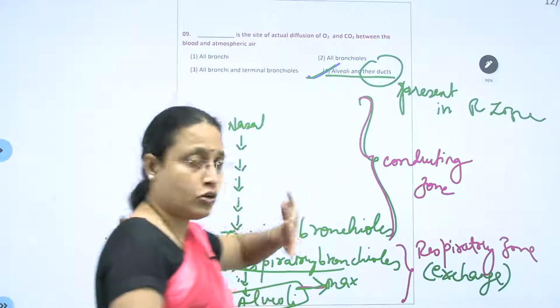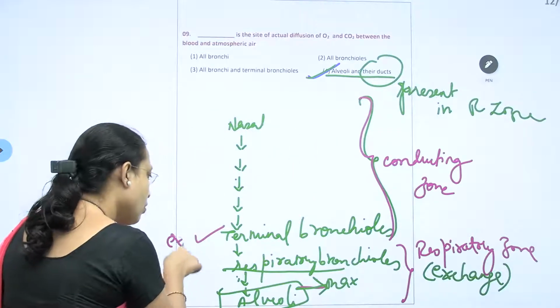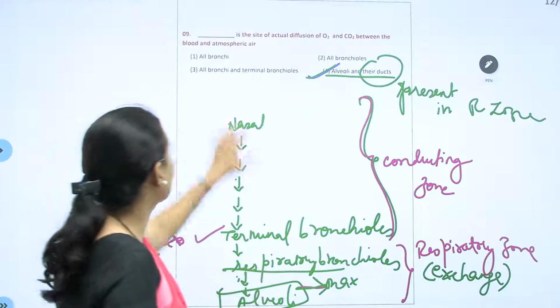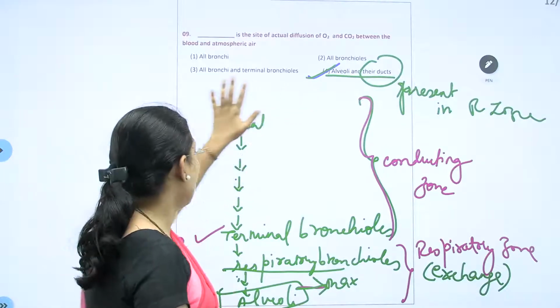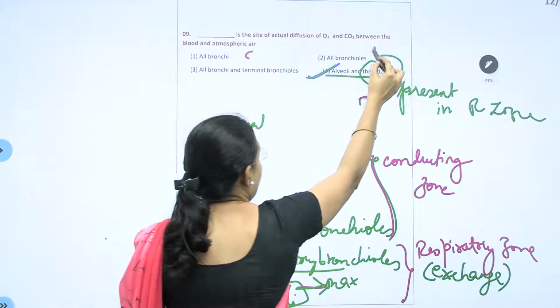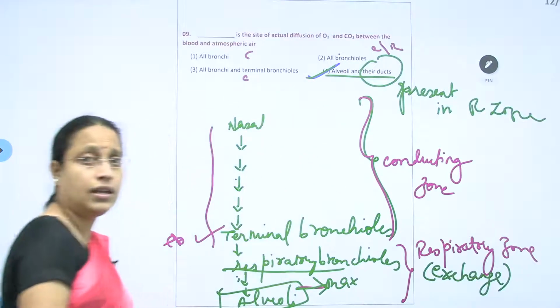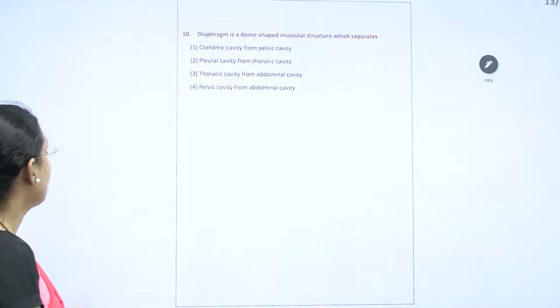All bronchioles, no, because exchange will not occur in terminal bronchioles. All bronchioles and terminal bronchioles, that means this whole thing will again come in the conducting zone. So half conducting zone, half respiratory, so it cannot be taken as the answer. This is the entire conducting zone.